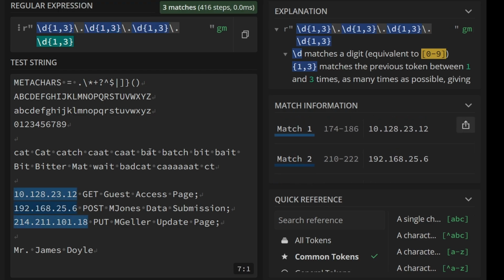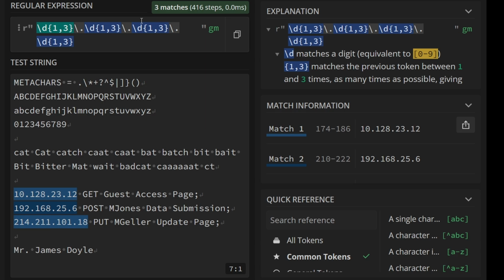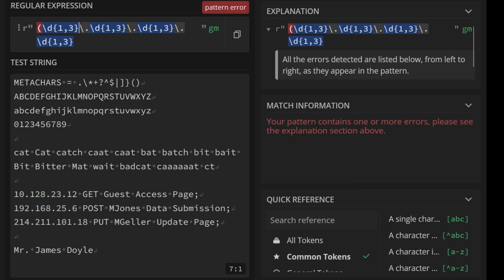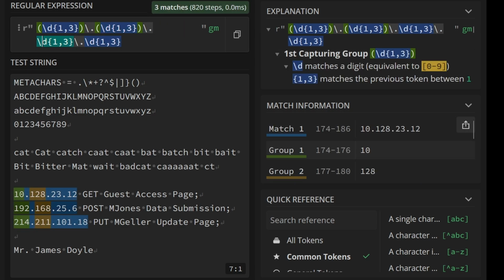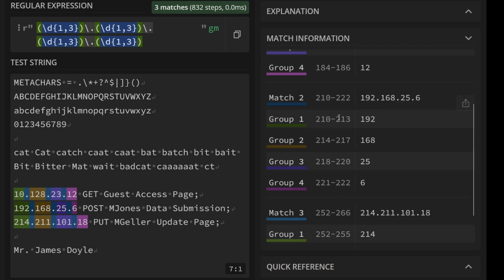If we want to get each of the number ranges within the IP address, we could do that in our programming language by splitting on the dot, but we can also do it in regular expressions using groups. So if I take this and wrap each of these in a group, you'll see our 10 is now a different colour. I do this again for our next one, and we now have brown, and the next one, until we're all done. And you'll see each one of those is now a different colour, and if we go to our matches and scroll down to the groups under those matches, you'll see that we have 10.128.23.12. Now we can also programmatically look at the groups, so that's a really easy way of saying to our program later that the first 4 groups in these strings are the IP address parts.